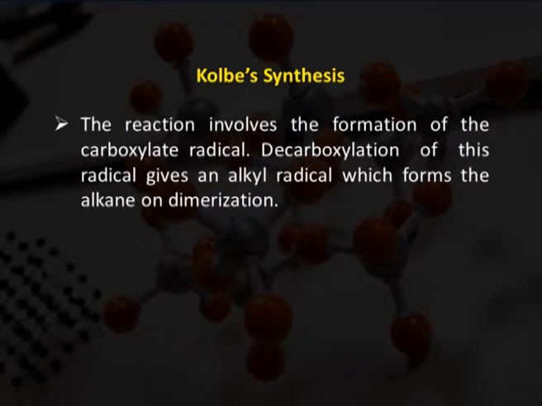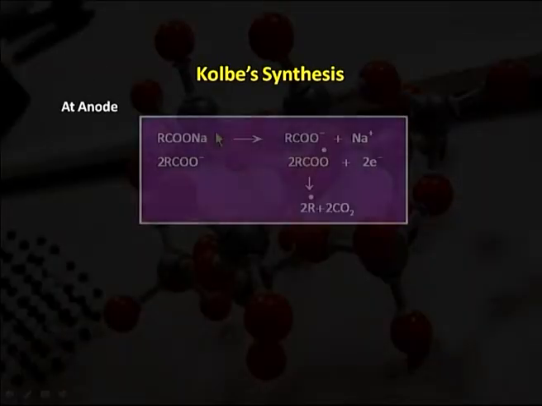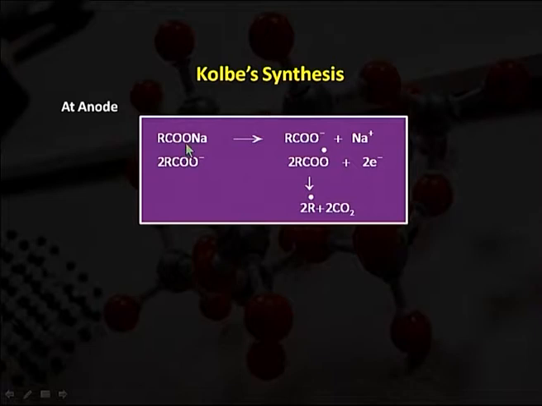The reaction involves the formation of the carboxylate radical. Decarboxylation of this radical gives an alkyl radical which forms the alkane on dimerization. So, Kolbe synthesis completes on anode and cathode. At anode, we are seeing that RCOONa is converting into RCOO negative and sodium positive.